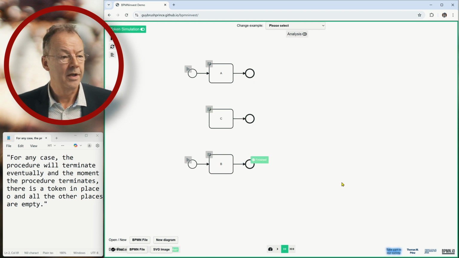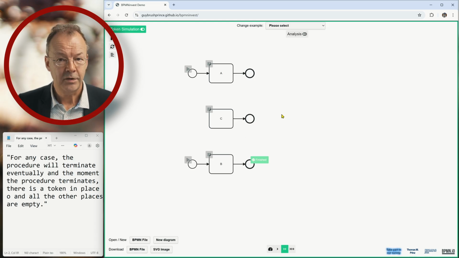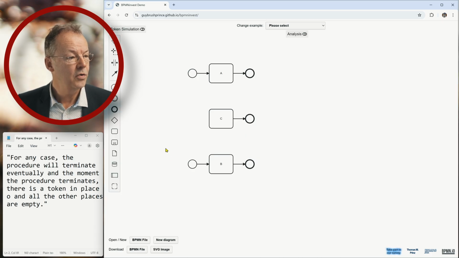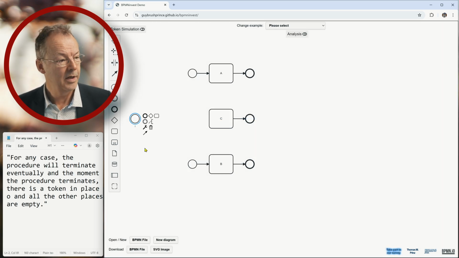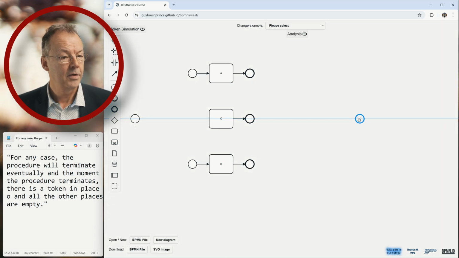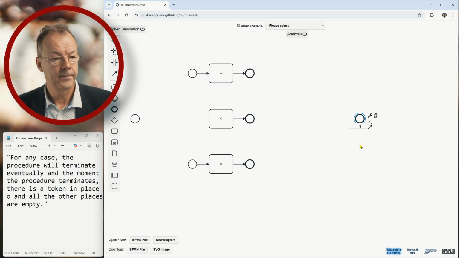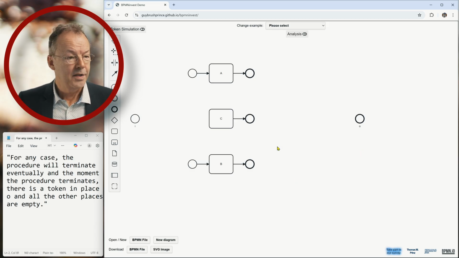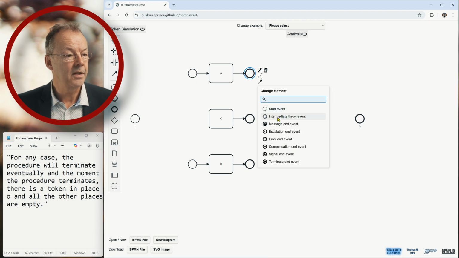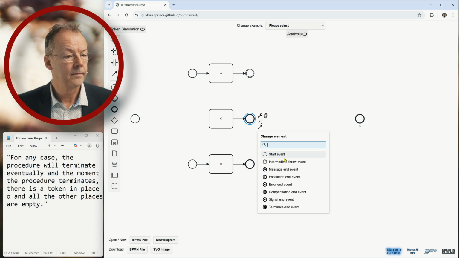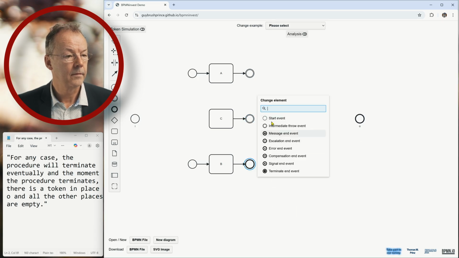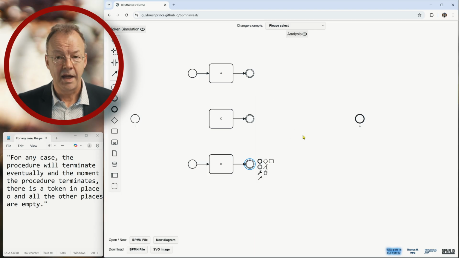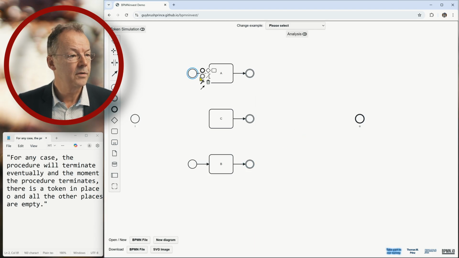And now if we want to map this to single entry, single exit, what we have to do is first create our unique input condition, create our unique output condition. Now we transform all end events to intermediate events, and all start events to intermediate events.